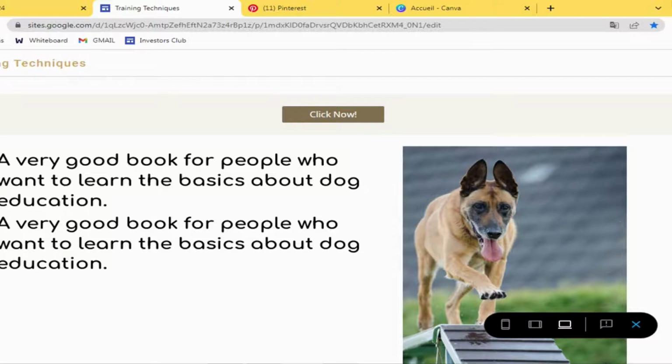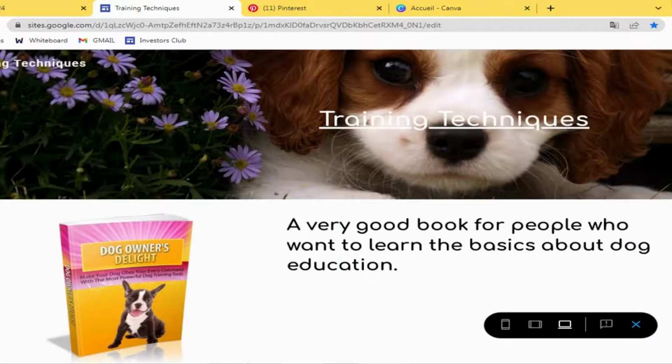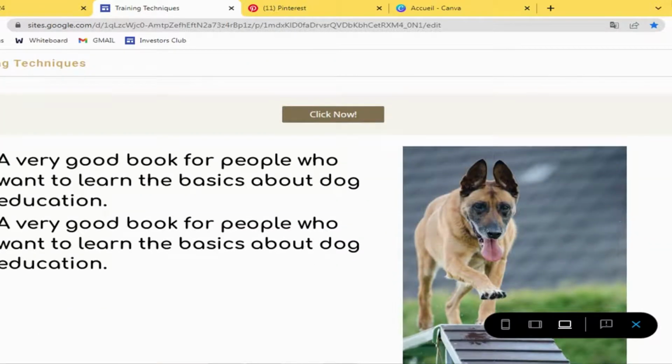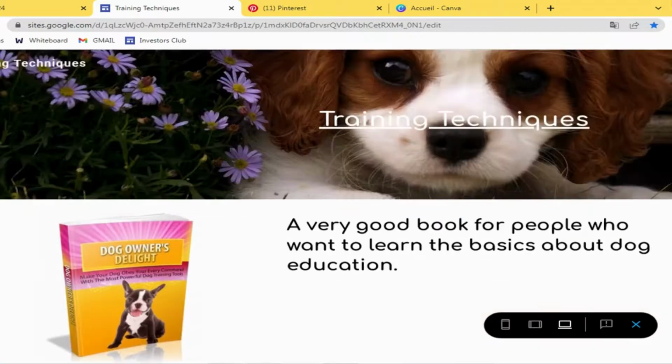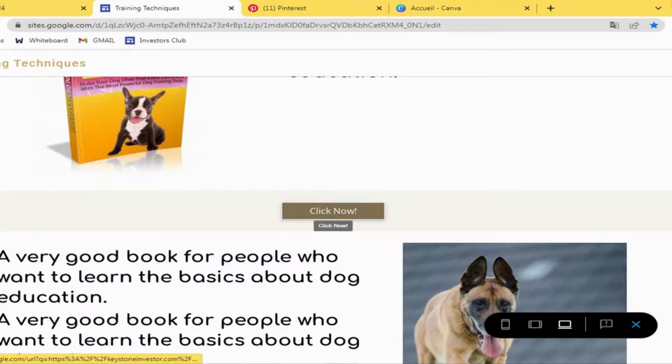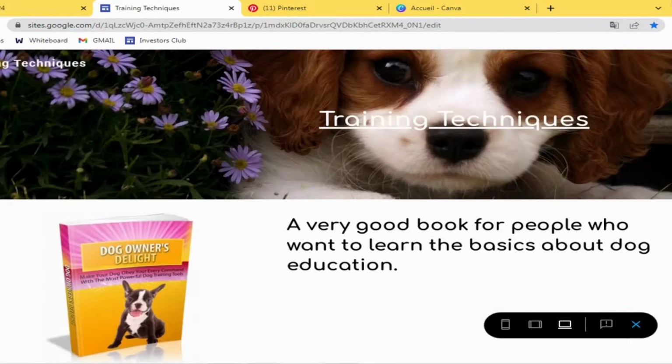So all the time make sure to include all of the information to make sure you are making people buy it just by browsing and reading your landing page, because this is the purpose of using the landing page actually. And you can just add links right here. So I did 2 links or 2 buttons right here. This is how it works. It's really easy. Make sure to check it out.